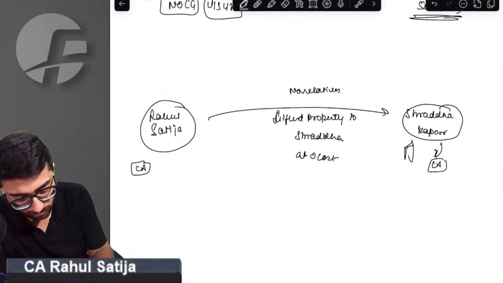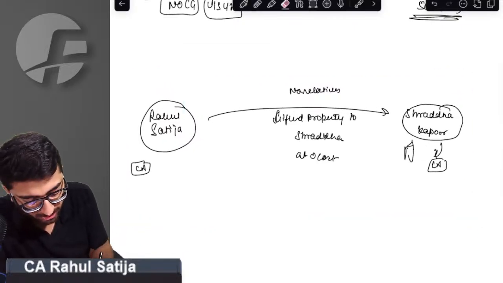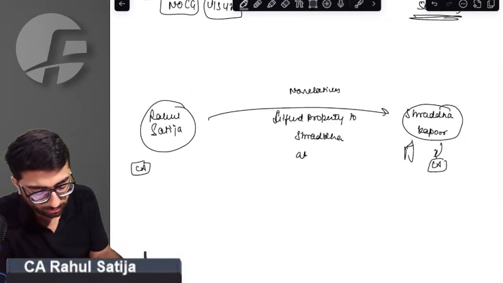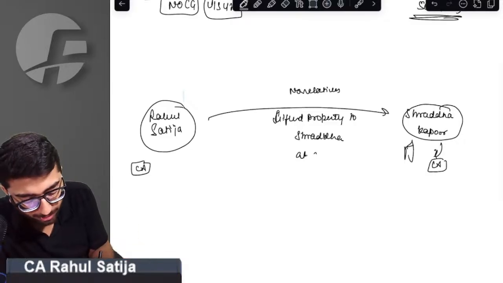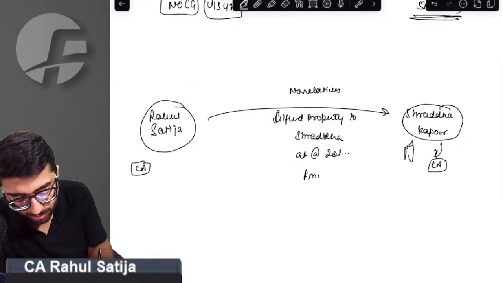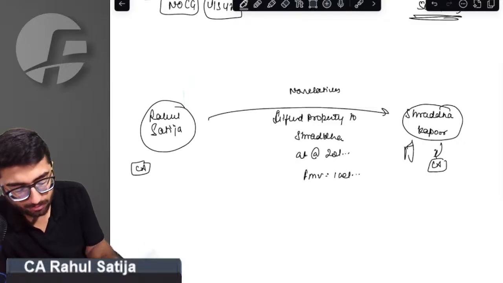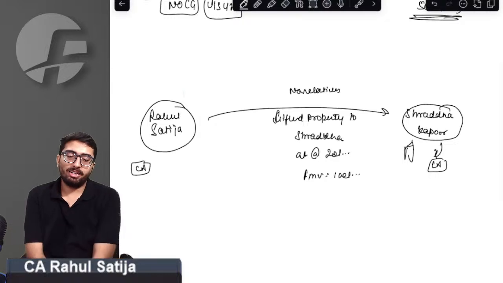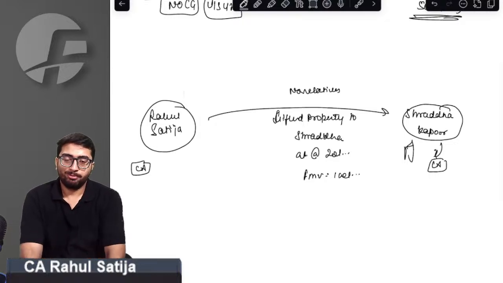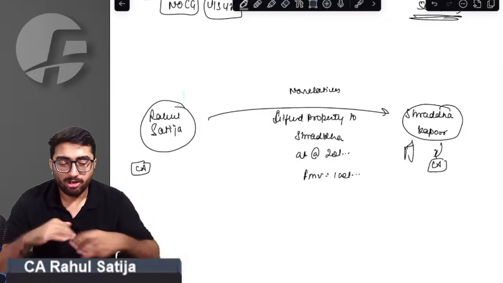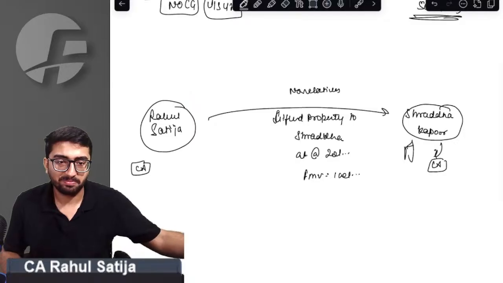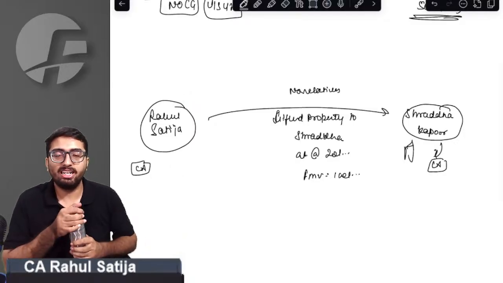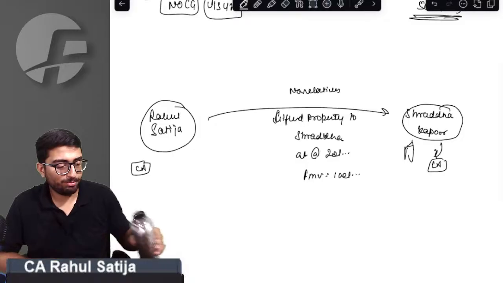Case 2. Same case. Rahul and Shraddha are not relatives. I gifted the property to Shraddha for 20 lakh rupees. The fair market value of the property is 100 lakh. What will be the treatment in my hands? I want all of you to respond. What will happen in my hands? Let's see how much in depth you can think.